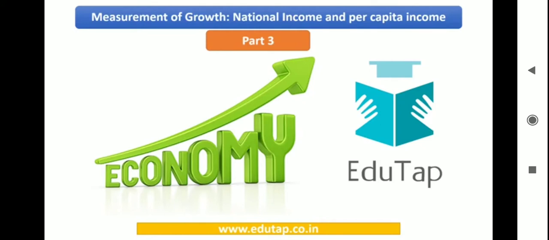Then we moved on to understand what an economy is, right? And when you want to measure the capacity of an economy to produce goods and offer services, we have certain indicators, okay? The 4 indicators were GDP, GNP, NDP and NNP. We also came to an understanding that in India, when it comes to calculate the national income, we consider the indicator GDP, that is gross domestic product, right?